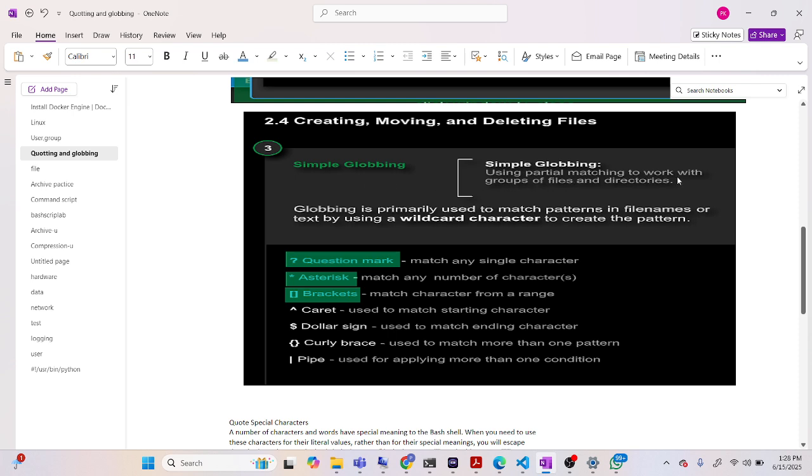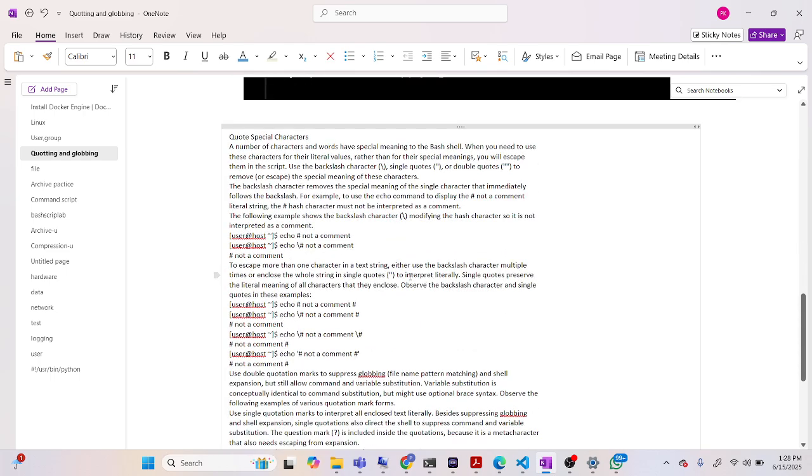Globbing uses partial matching to work with groups of files and directories. It is primarily used to match patterns in file names or text by using wildcard characters. Question mark matches any single character. Asterisk matches any number of characters. Brackets match characters from a range. Caret is used to match the starting character. We will see later, but let's see the practical example so that we can remember this.